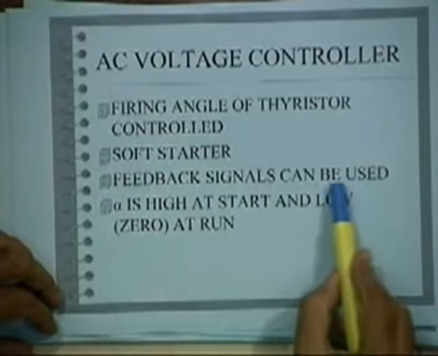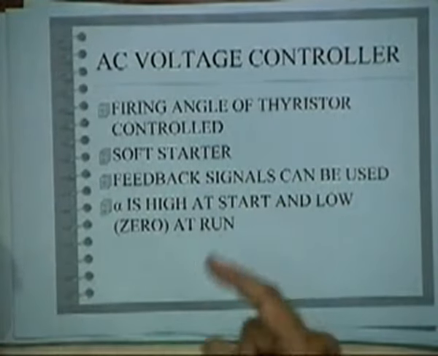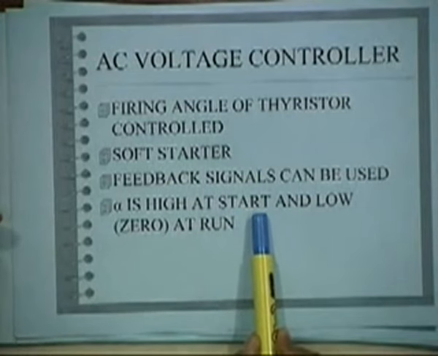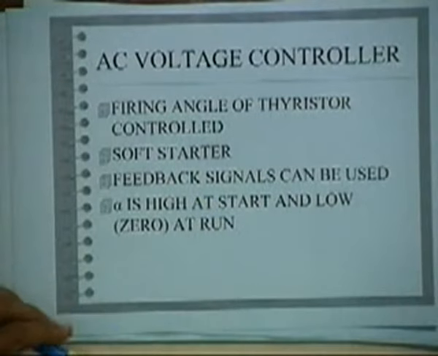Then feedback signals can be used. That means you can have speed feedback, torque feedback, whatever you want. So the alpha is high at start. If you want to have a low voltage start, alpha must be high, because you want a low voltage, delayed firing angle, and it should become 0 at run. So this is the basic principle of the AC voltage controllers which are used.